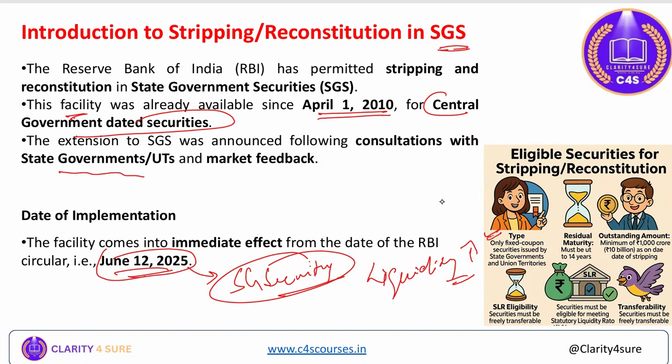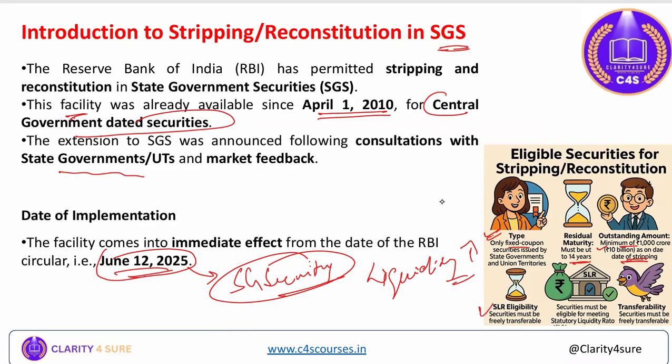See here, type, eligibility and security type: only fixed coupon securities issued by state governments and union territories, right? Residual maturity must be under 14 years, meaning it should not go beyond 14 years. Outstanding amount minimum 1000 crore, that is 10 billion, as on the date of stripping. That much amount of state government securities should be outstanding on the date of stripping for that particular state government.